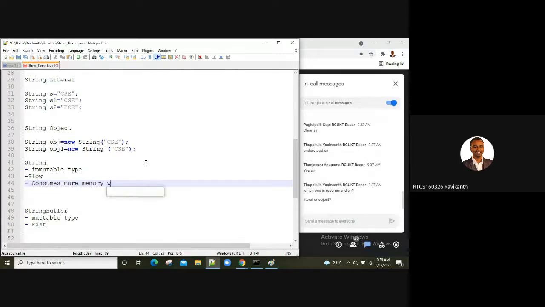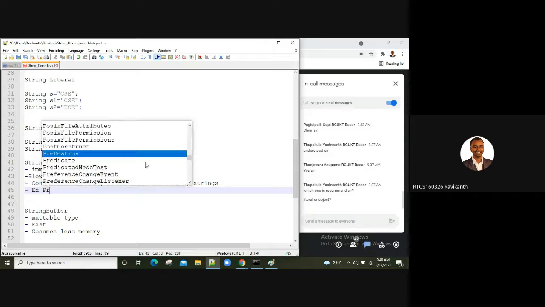When we concatenate too many strings, string consumes more memory, whereas string buffer consumes less memory. You have seen this in the example. And then finally you can give an example program.